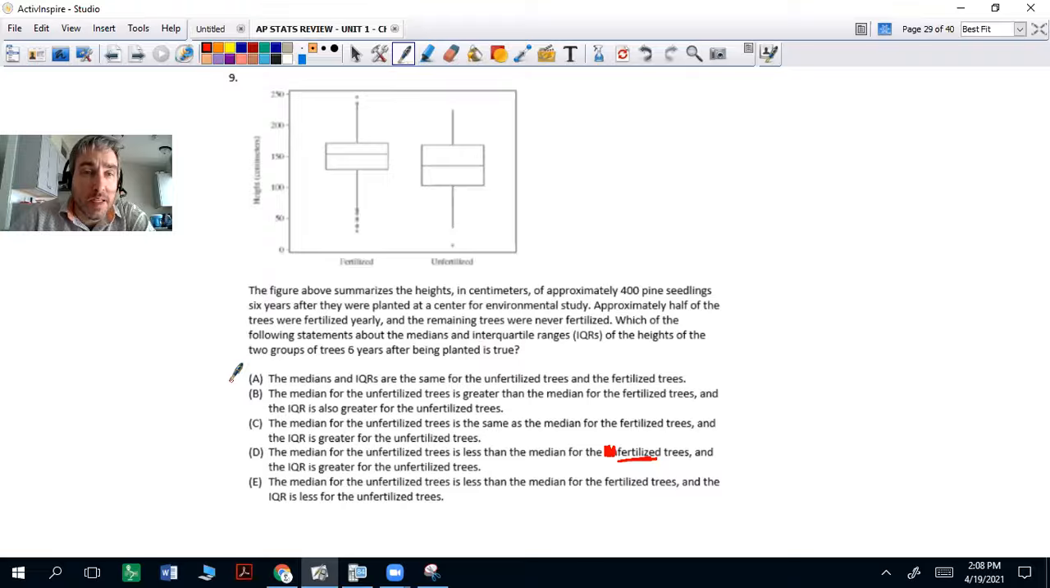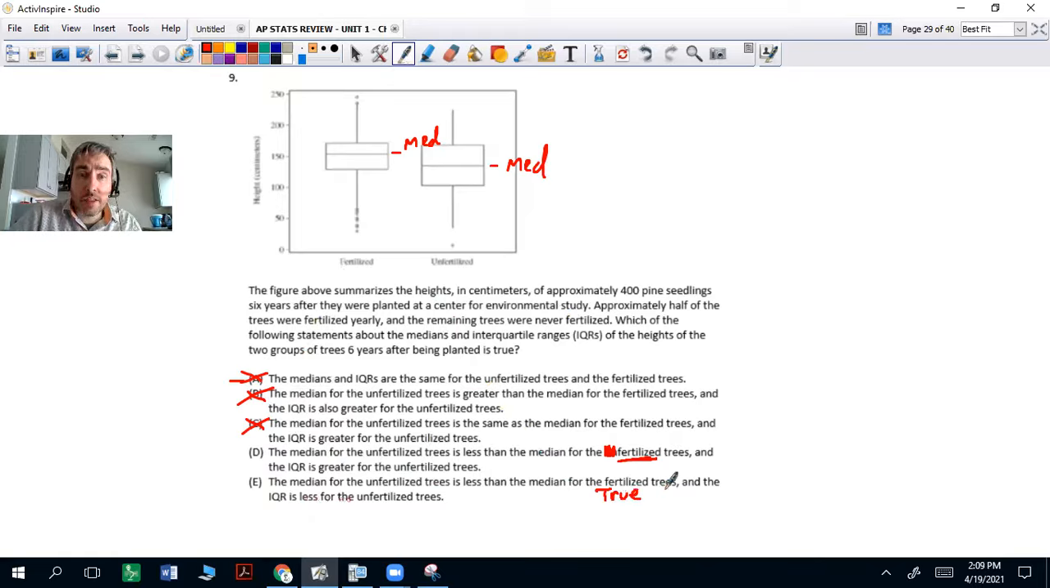So let's look at A. The medians and IQRs are the same for the unfertilized trees and the fertilized trees. Right off the bat, those are your medians. Those are different, so that's done. The median for the unfertilized trees is greater than the median for the fertilized trees. In fact, it is less than that median. So that's no good. C, the median for the unfertilized trees is the same as the median for the fertilized trees. Again, they're different. The medians are different. Let me go to the other wrong answer. The median for the unfertilized trees is less than the median for the fertilized trees. That's true.